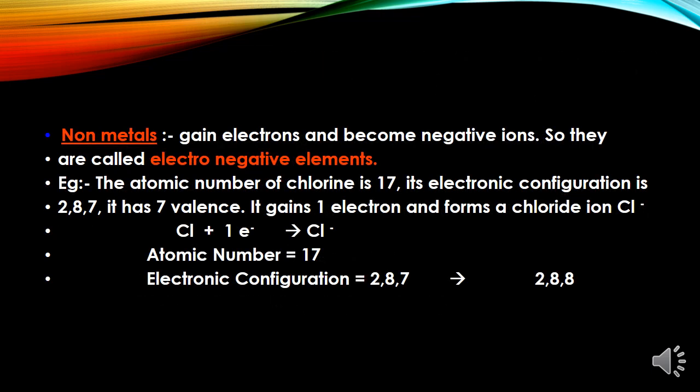Non-metals, on the other hand, gain electrons and become negative ions. So they are called electronegative elements. Take for example chlorine. The atomic number of chlorine is 17. So as per Bohr-Bury scheme of electronic configuration, it is 2, 8, 7. Chlorine has 7 valence electrons, so therefore it gains 1 electron to form a chloride ion.